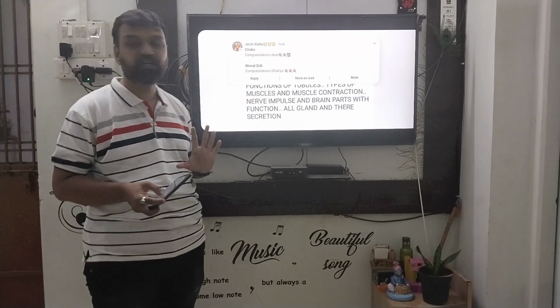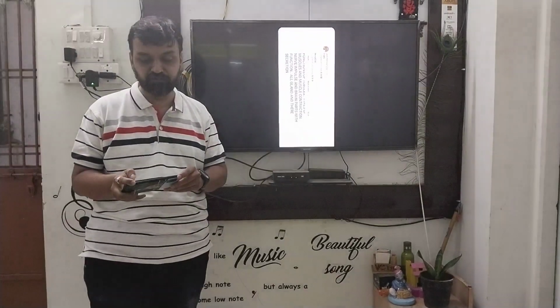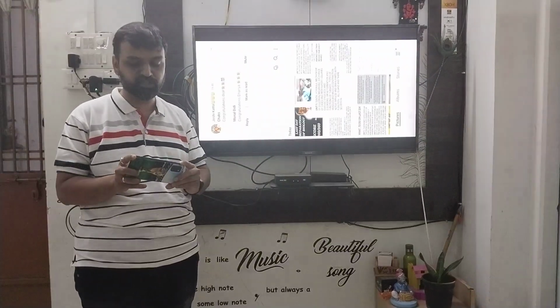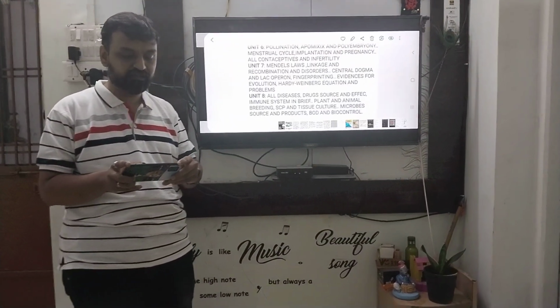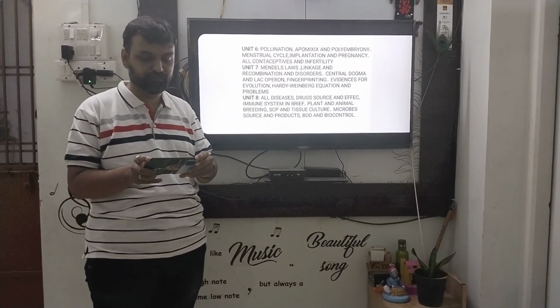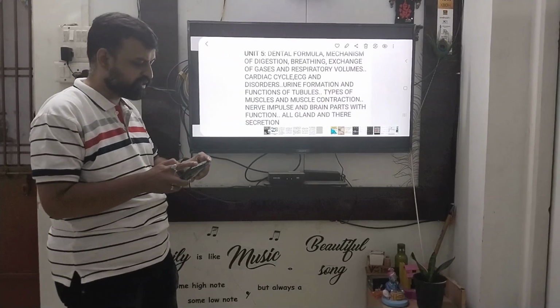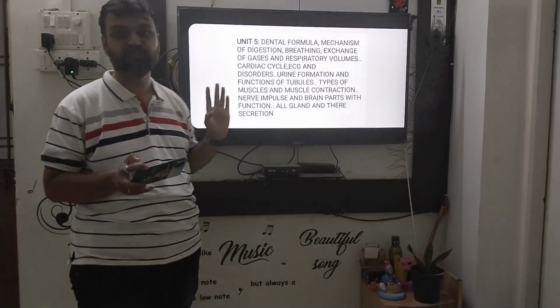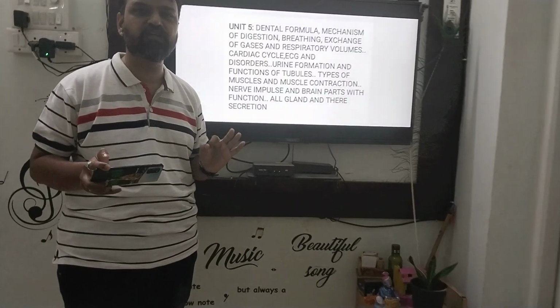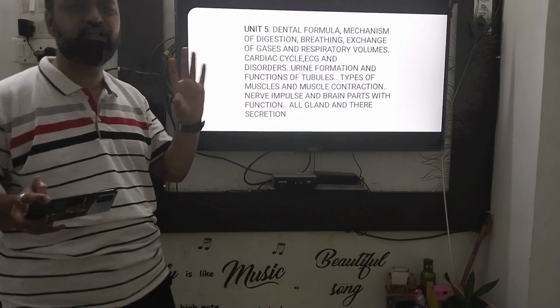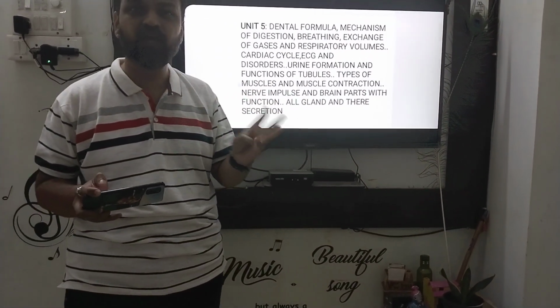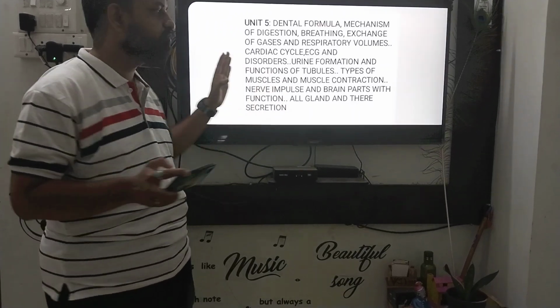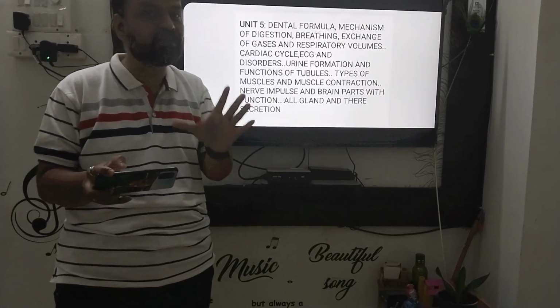Then the muscle contraction topic is very important. You have to prepare muscle contraction because I have seen many questions from the same part. Next part is glands and their function. From the last part of 11th standard, all the hormones secreted by the pituitary and other glands, you have to prepare their functions and all. This is all for class 11.